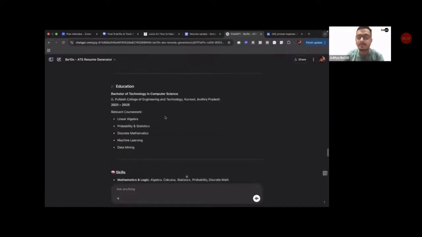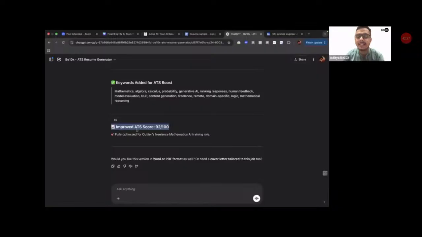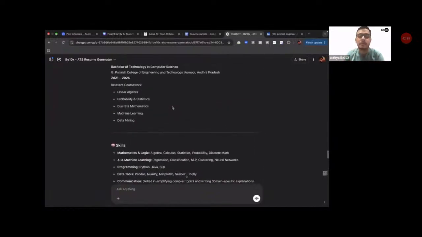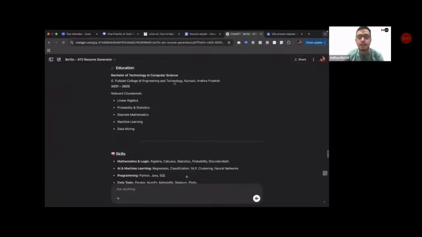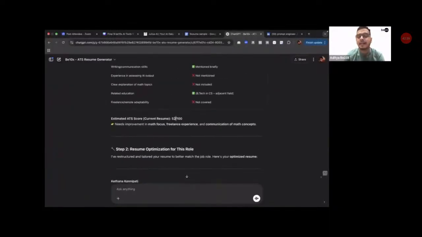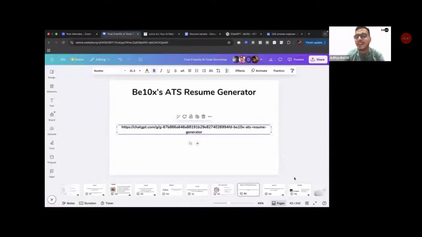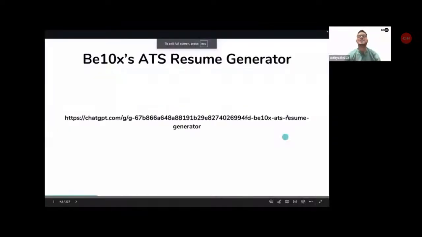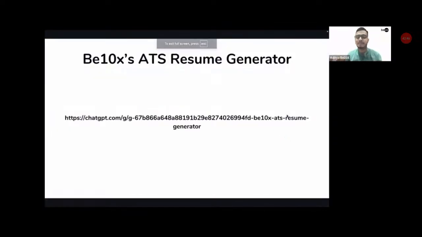Yes, agree with me? Yes, the improved ATS score is 92 out of 100. So this is a resume which will actually help you get an interview at this particular job, and the previous resume would not have helped you at all. This is the tool that we have built for you guys in order to make your resume ATS compliant.